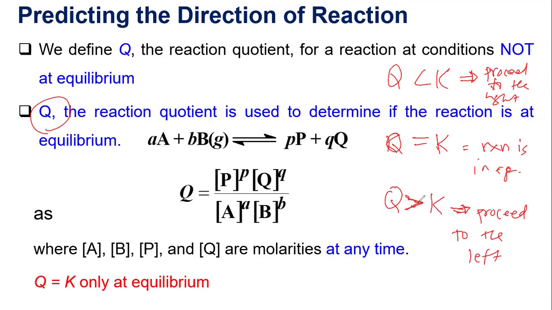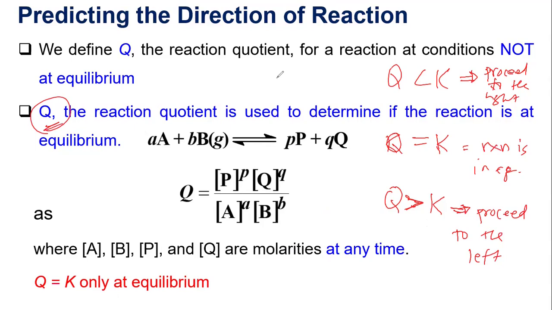So if Q is greater, this means that there are now a lot of products being formed, and thus in order for it to proceed to chemical equilibrium, it must produce the reactants first. Okay, so again, Q means the reaction quotient.